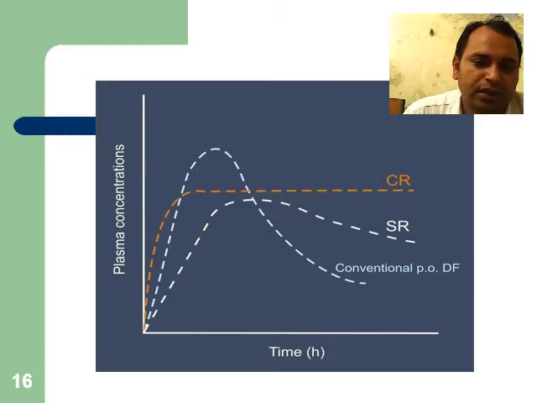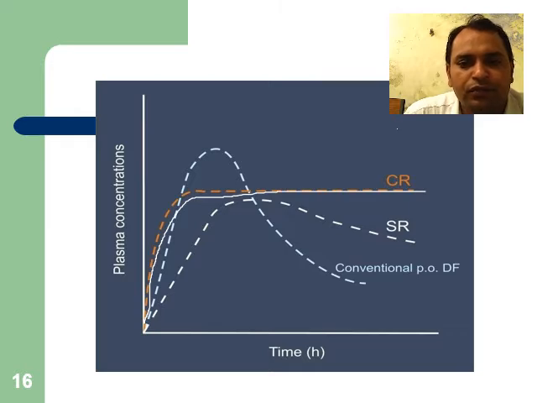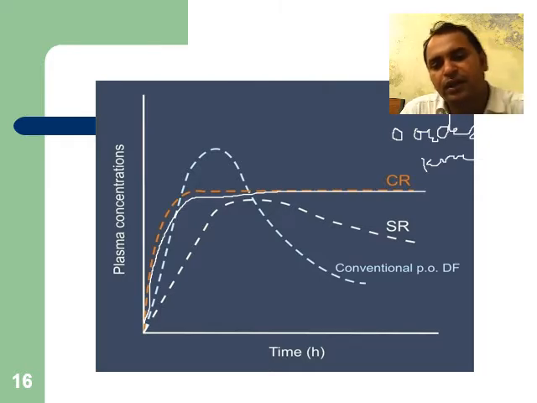This graph represents conventional, sustained release and controlled release. In this graph, we observe that conventional follows spontaneous release, then rapid absorption and then elimination of the drug product. Whereas controlled release generally follows zero order kinetics. In sustained release, it does not follow zero order kinetics, but the medicament is released in a controlled way.